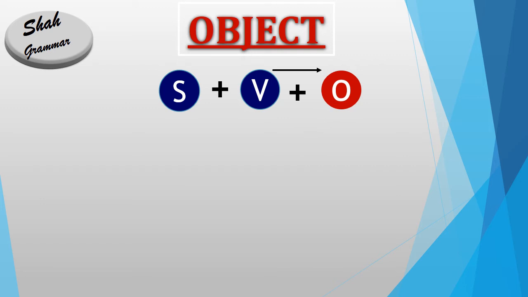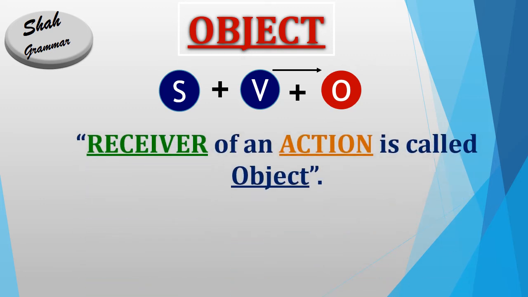Let's see its definition. Receiver of an action is called object. Very simple, as we have discussed, who receives the action that is performed by a subject is called object. It can be a noun, noun phrase, pronoun or a thing. It will be more clear with the help of examples.